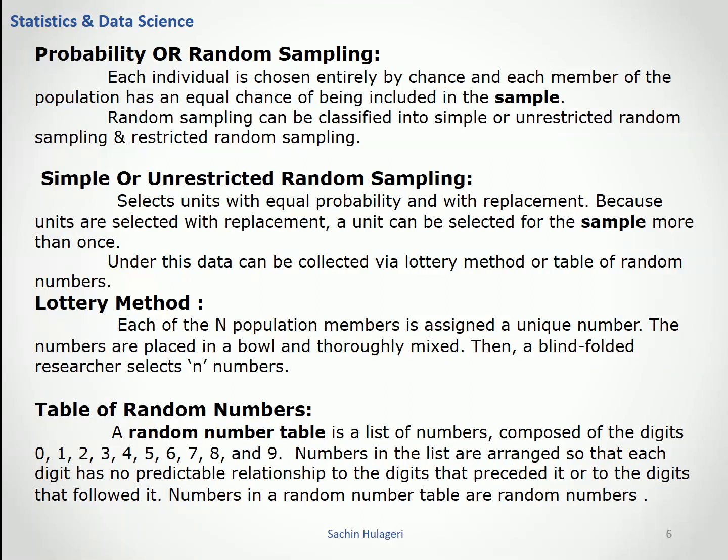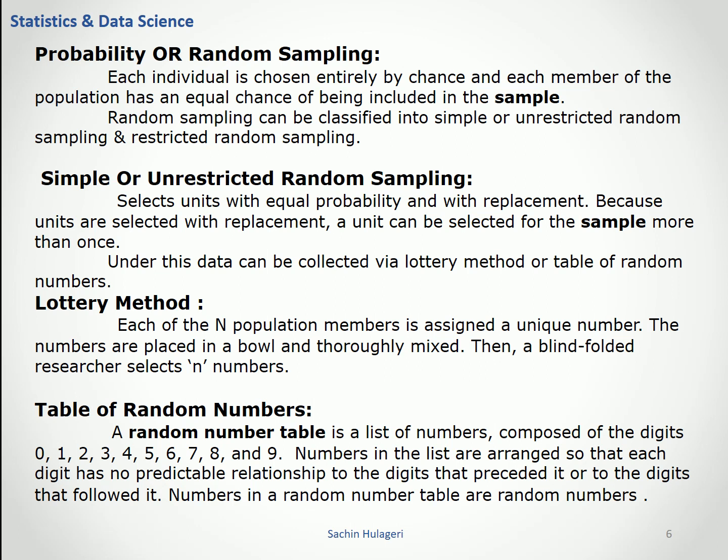Means here every time the data selected from the population will be sent back to the population, and another sample will be drawn. Under this, data can be collected via lottery method or a table of random numbers. Let's see lottery method. Each of the n population members is assigned a unique number. The numbers are placed in a bowl and thoroughly mixed. Then the blindfolded researcher selects the n numbers from the bowl.